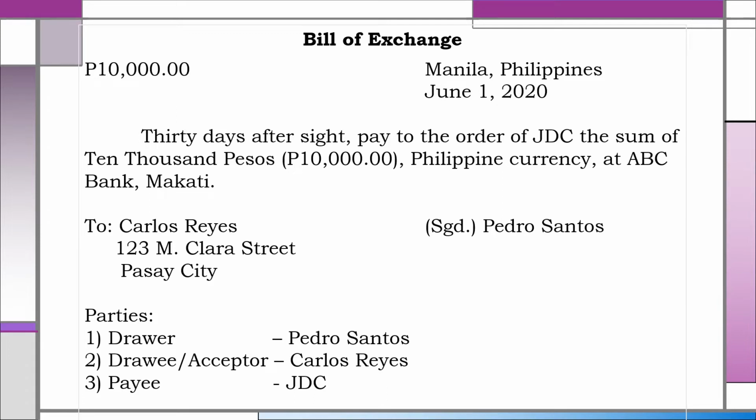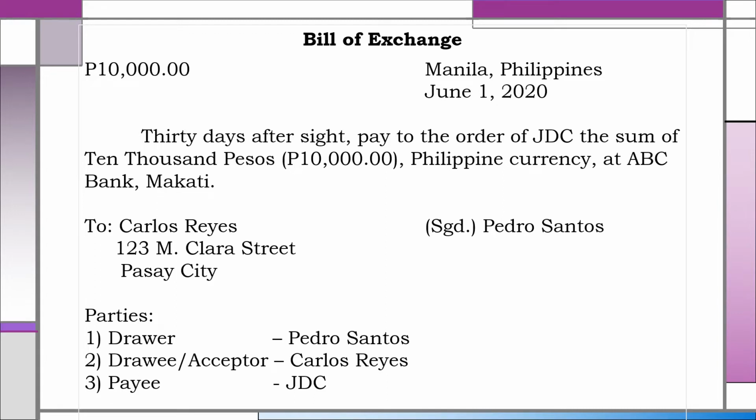And on the lower left-hand corner, we have the name of the drawee, Carlos Reyes, 123 M. Clara Street, Pasay City. The parties to a bill of exchange are Pedro Santos, the drawer, Carlos Reyes, the drawee or acceptor, and the payee, JDC. In a bill of exchange, the drawer is the debtor and the payee is the creditor. And the drawer, Pedro Santos in our example, is ordering the drawee, Carlos Reyes, to pay the payee, JDC.